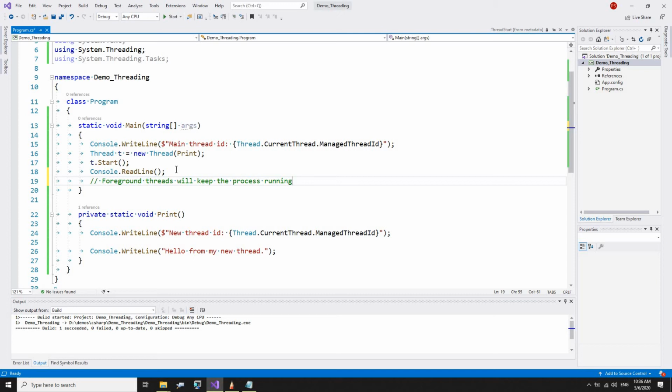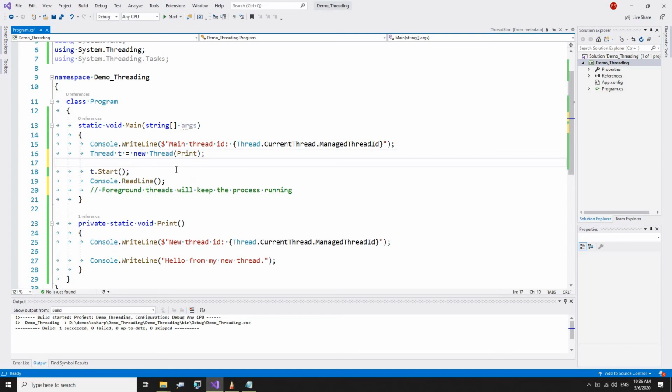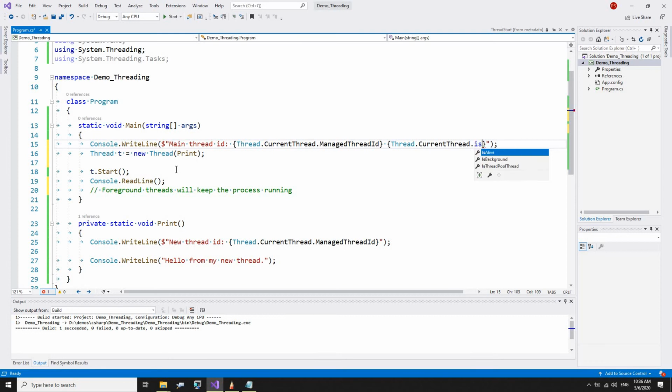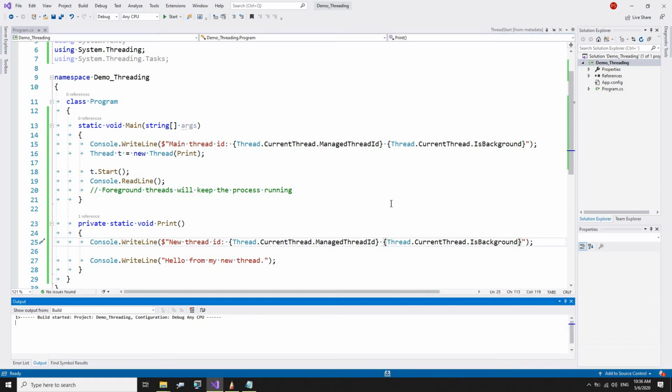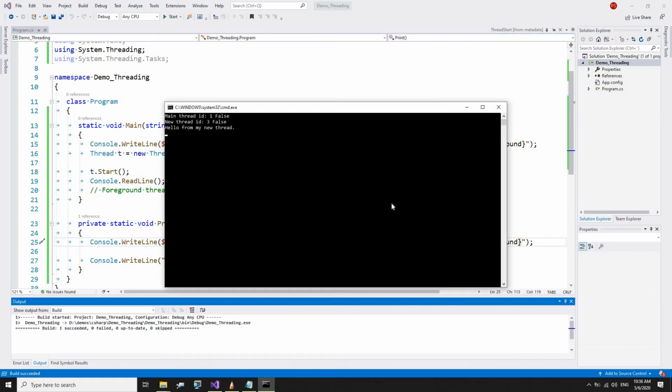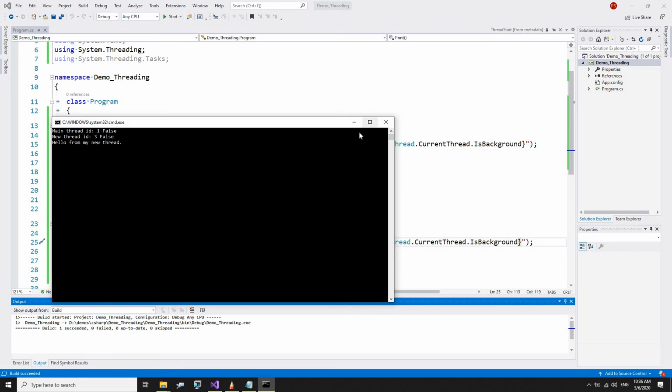And another thing, whenever we create a thread like this, we can print out here Thread.CurrentThread.IsBackground, like this. We can print it out and see what we get. False, false. So that means it's not a background thread.